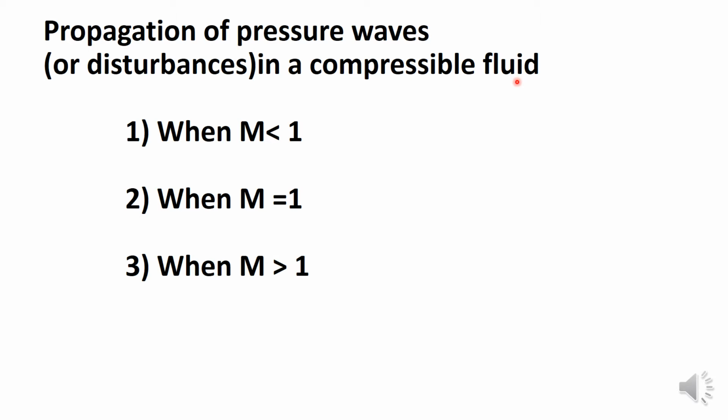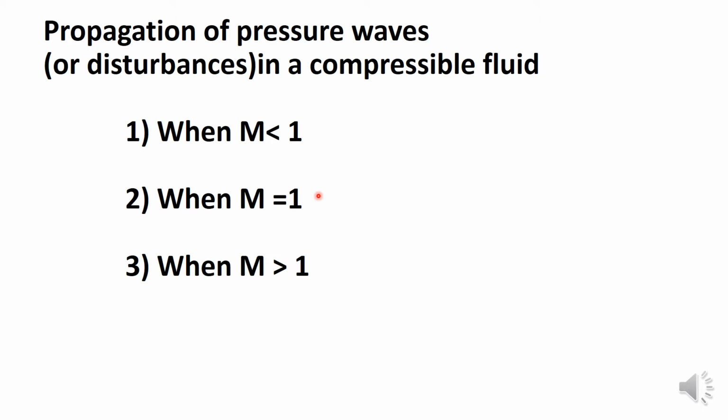We have treated in this module that the velocity of sound c is equal to the velocity of the pressure waves. The nature of propagation of the disturbance depends upon the Mach number. For that purpose we are going to study three different cases. Let me repeat it: the nature of propagation of the disturbance depends upon the Mach number.